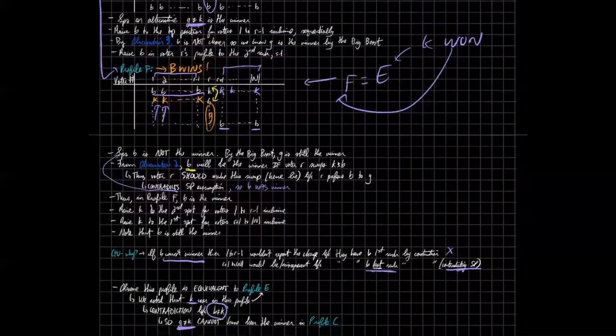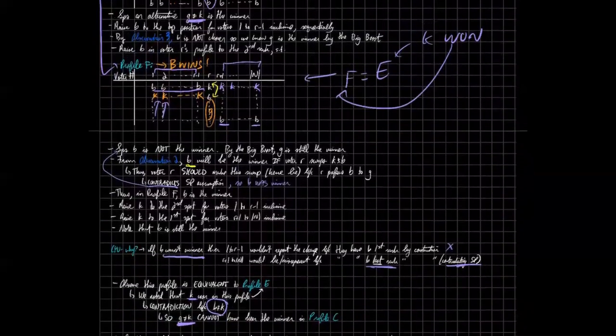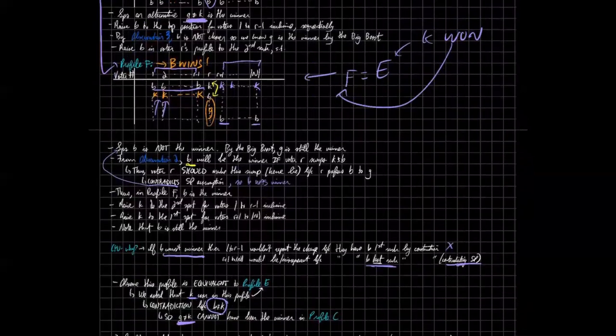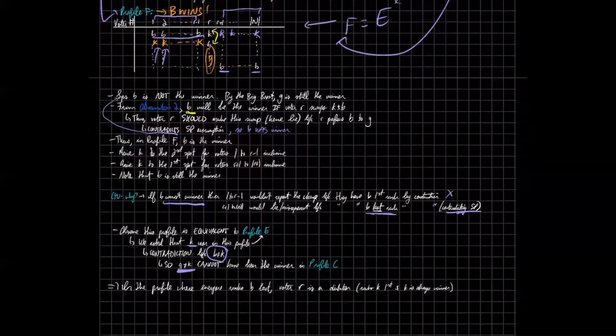So if K and B are not the same, and we know that K won, but we somehow assumed that some other G was the winner that's different from K, well, this is a clear contradiction. So G couldn't have been the winner. Hence, even in the profile where everybody ranks Trump last, R is a dictator.